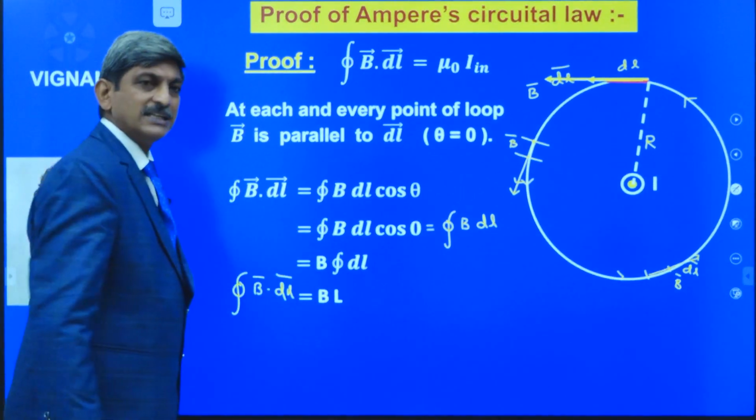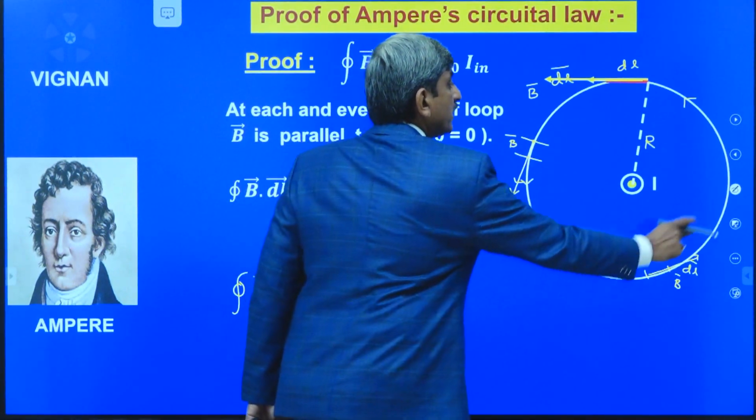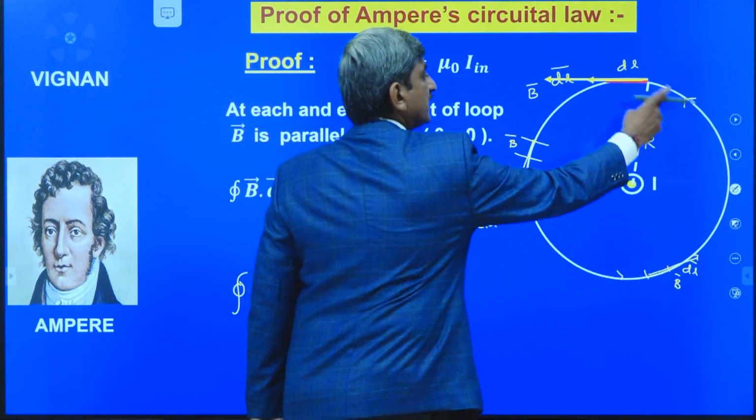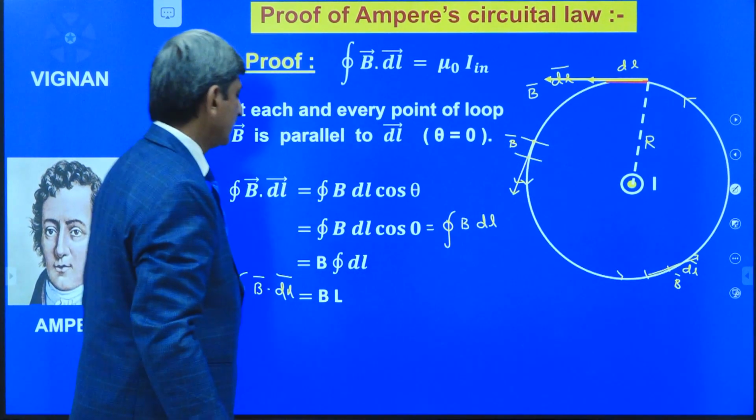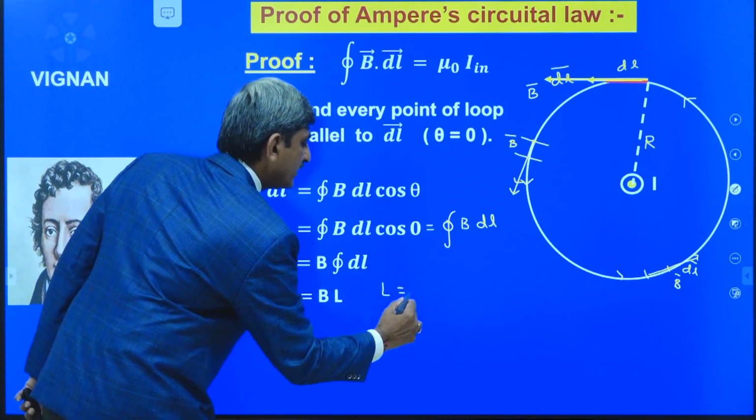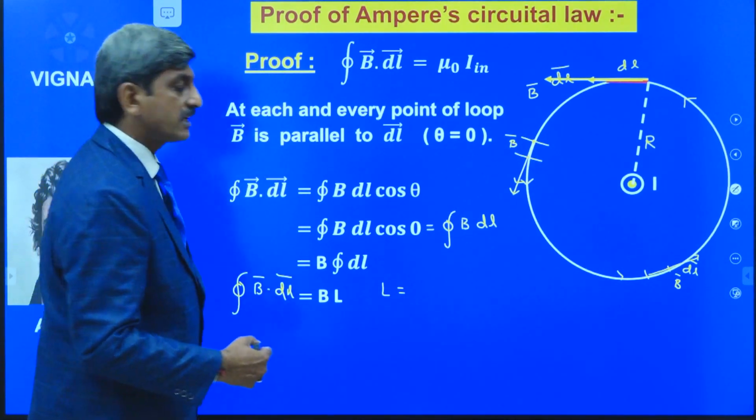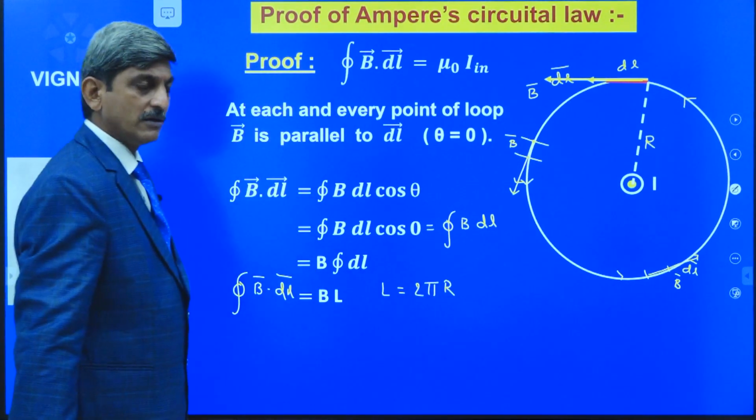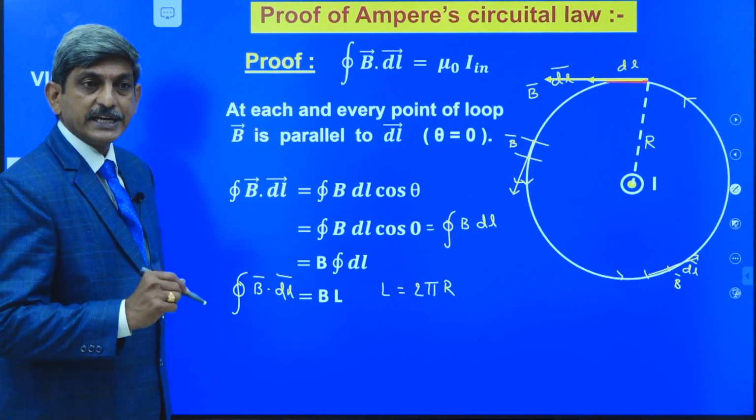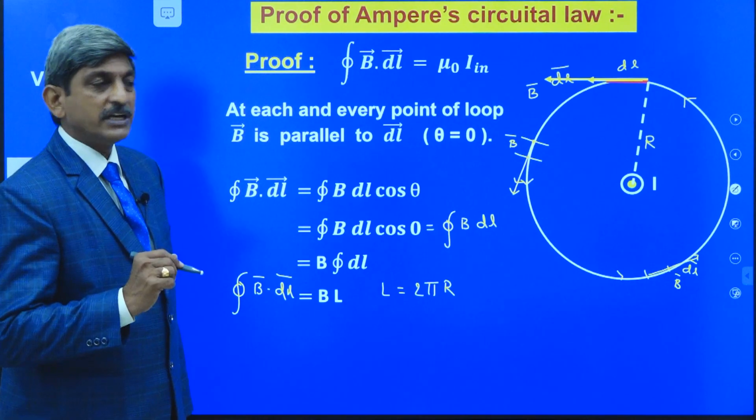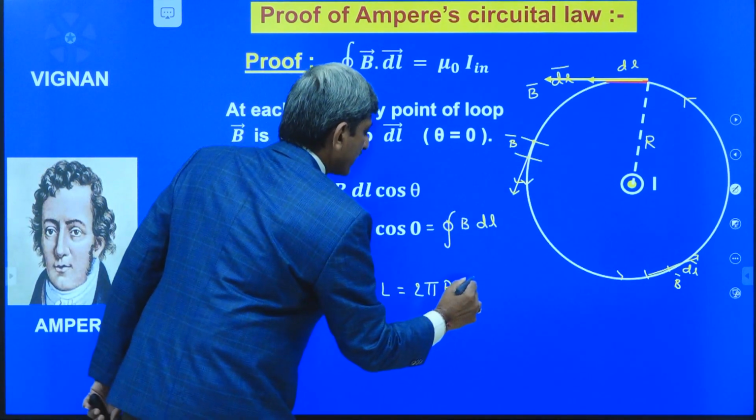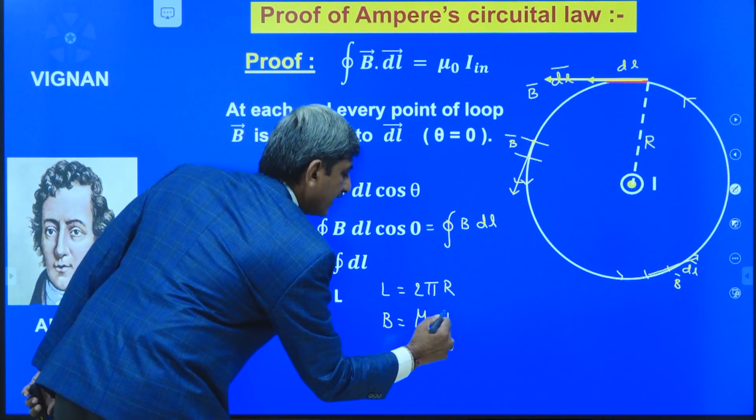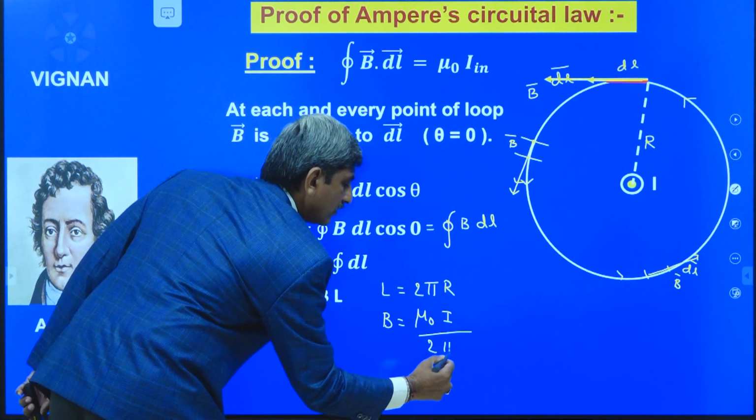What is this L? L is the length of the closed path along which we are taking the integration. Here, the closed path is in the shape of a circle. That's why this L value is equal to the length of the closed path, which is equal to the circumference of the circle, which is equal to 2 pi r. Okay? What is this B? B is the magnetic induction produced by the long straight wire at a distance r, which is known to us, that is given by B is equal to mu naught I divided by 2 pi r.